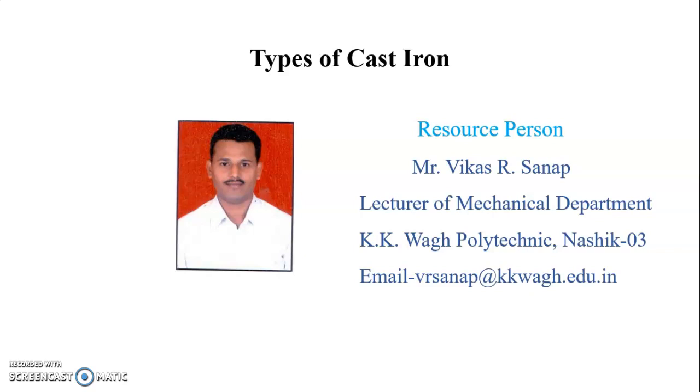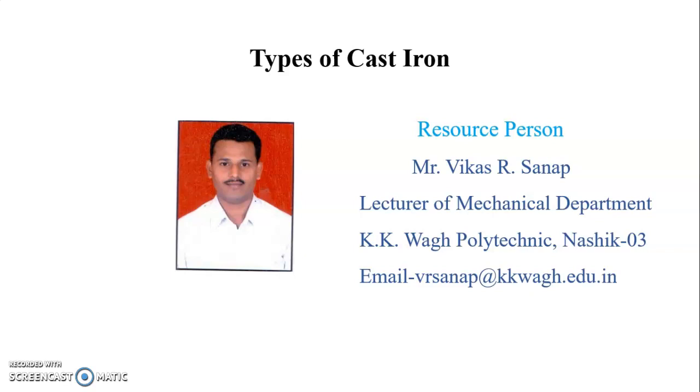Friends, today we are going to discuss the types of cast iron. Basically, cast irons are alloys of iron and carbon in which the carbon is from 2% to 6.67%, more than the solubility limit of carbon in austenite and less than the carbon contained in cementite. Commercial cast irons are complex in composition and contain carbon in the range of 2.3% to 3.75% with other elements such as silicon, phosphorus, sulfur, manganese and others.